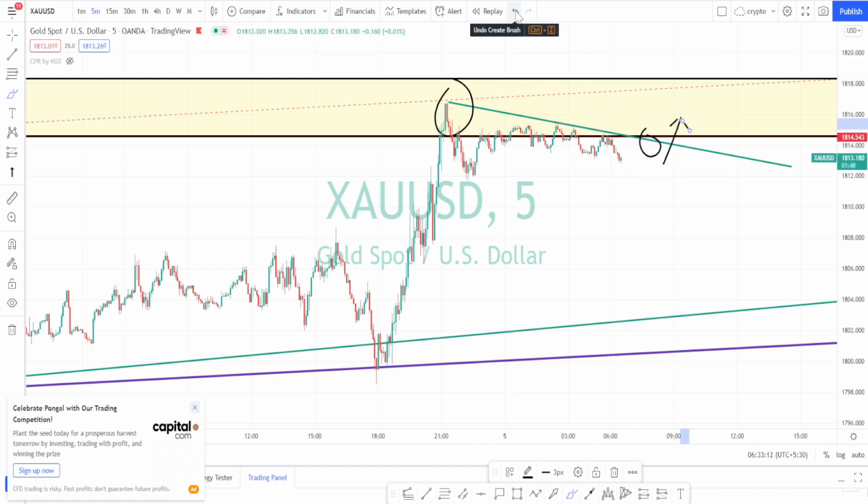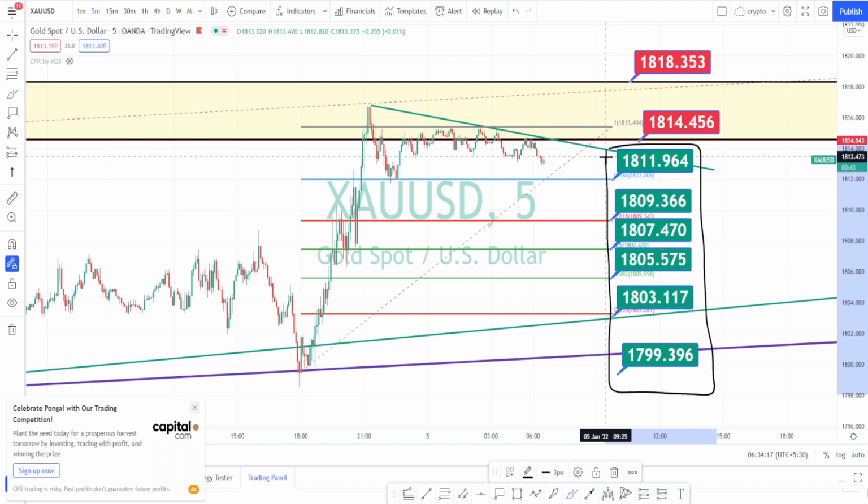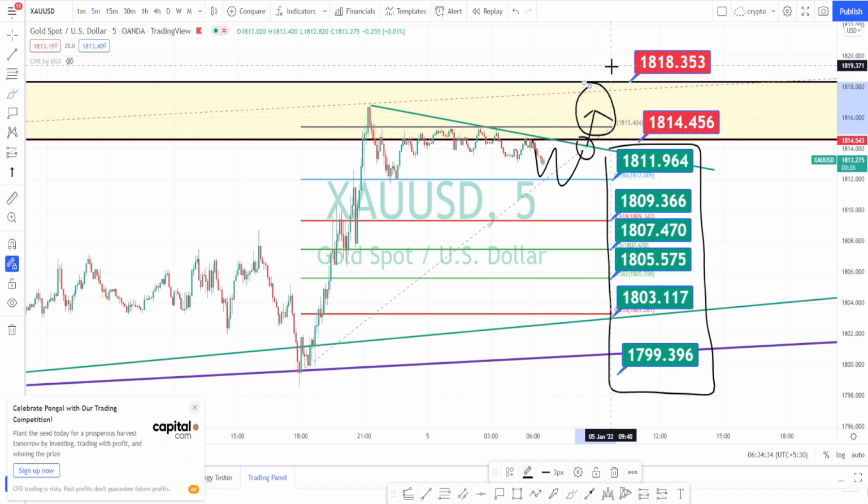Let us draw the support and resistance levels. The values marked in the green color are the support levels in the 5 minutes time frame. Currently the market is on a bearish trend. Only when it breaks this resistance level or the trend line can we expect the bullish trend to continue. But still we have a resistance area over here. It has to break this area to actually continue its bullish trend.